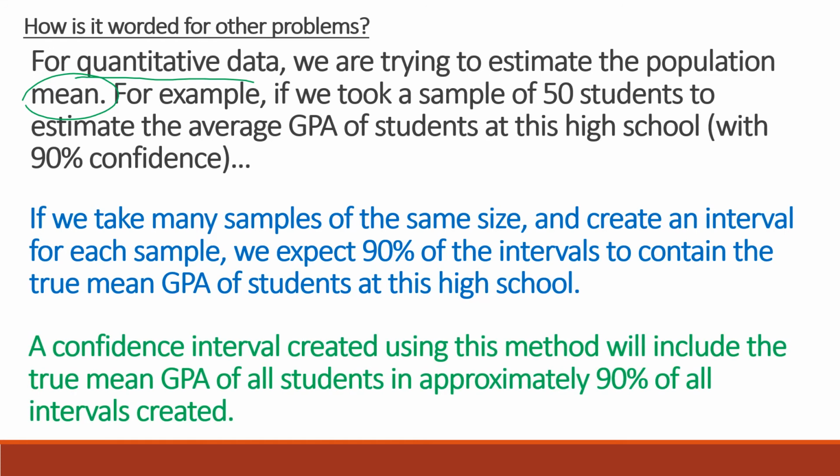Or another way, a confidence interval created using this method will include the true mean GPA of all students in approximately 90% of all intervals created. So in other words, if we did this 100 times, 90 of our confidence intervals would have the actual GPA average in between those two boundaries, and the other 10% would be outside the boundaries.